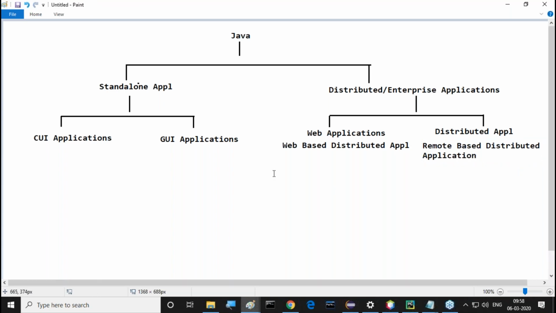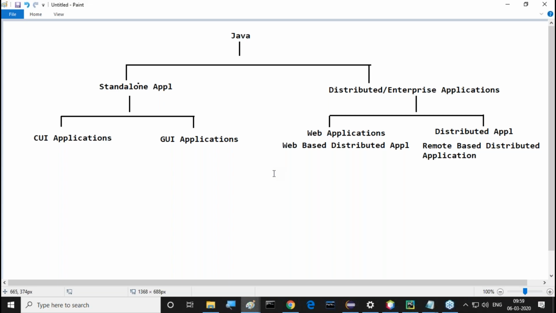Tell me, by using the Java programming language, how many types of applications are available? Two types: standalone applications and distributed or enterprise applications. Under standalone applications, there are CUI applications and GUI applications.